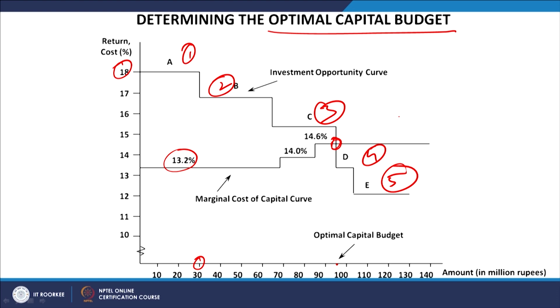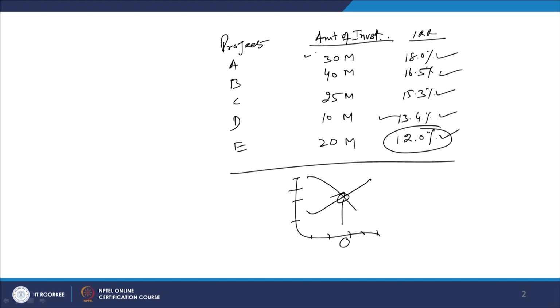So, in this case it is better to stop at this point of 95 million rupees of investment, where the marginal cost of capital and the internal rate of return, the expected return from the investment made in the 3 projects A, B and C, are equal to each other. So, this is the optimal budget, the optimal investment possibility which can be finally given shape, and only 3 projects are most optimum. The investment requirements are 30, 40 and 25, so the total becomes 95 millions.